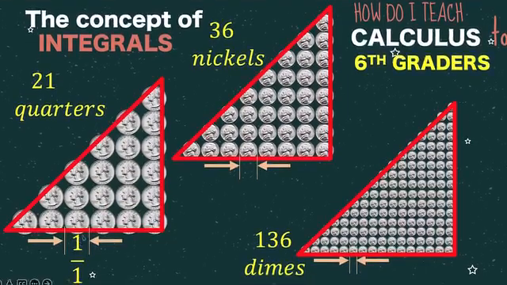and therefore the gap here is 1 over 1 or 1 unit, since the diameter of these nickels is 1/2 that of the diameter of the quarters. We now say that the gap here is 1/2, the diameter of the dimes is 1/2 that of the nickels, then this is 1/4. And if we continue making the width of the column smaller up to 1 over infinity, then we are using now the concept of infinitesimal.